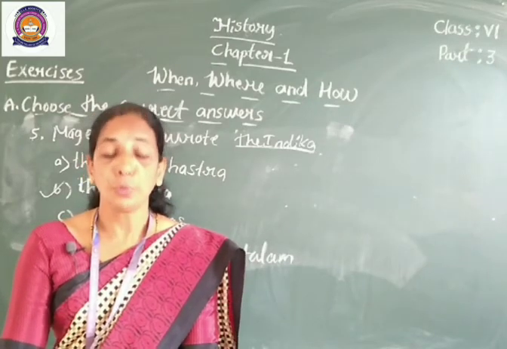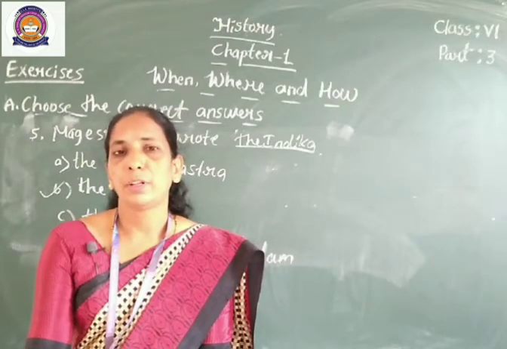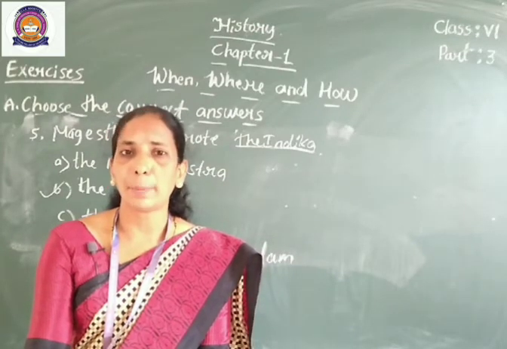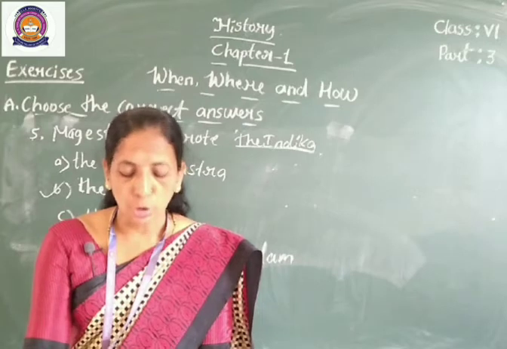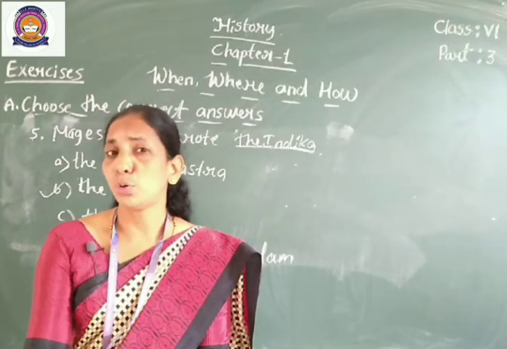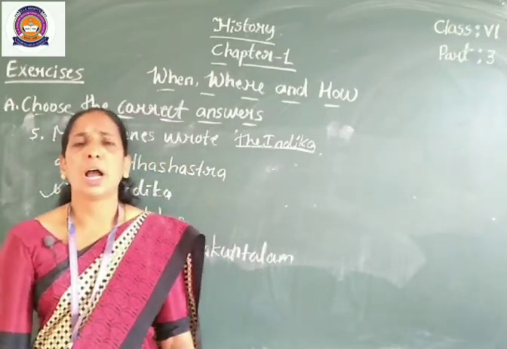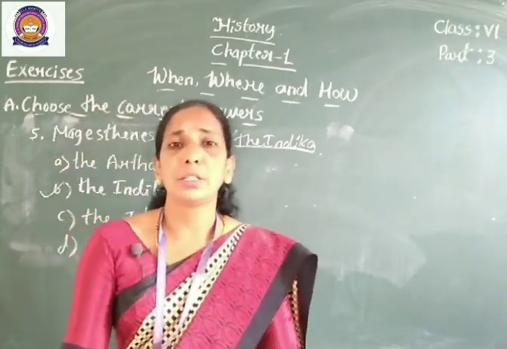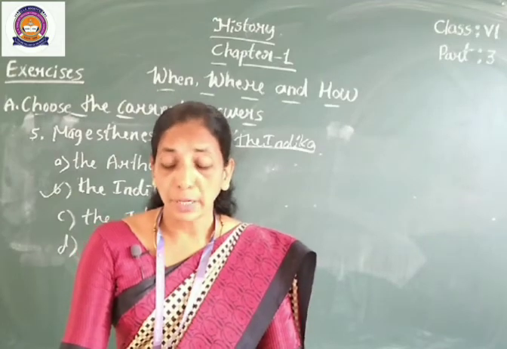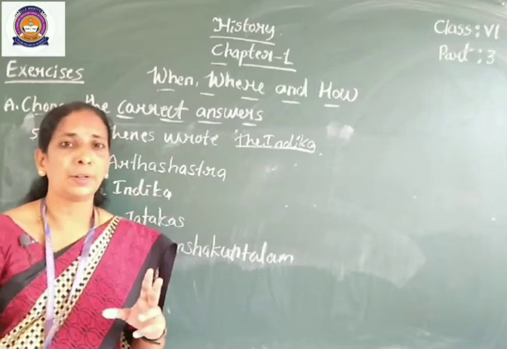Question number 4: the two great epics of India are the Ramayana and the Mahabharata. Question number 5: Megasthenes wrote which book? The Indica.